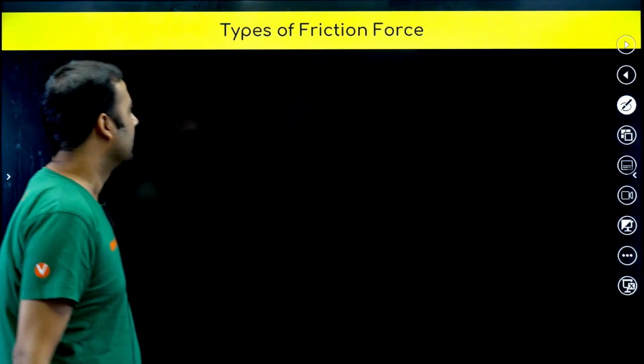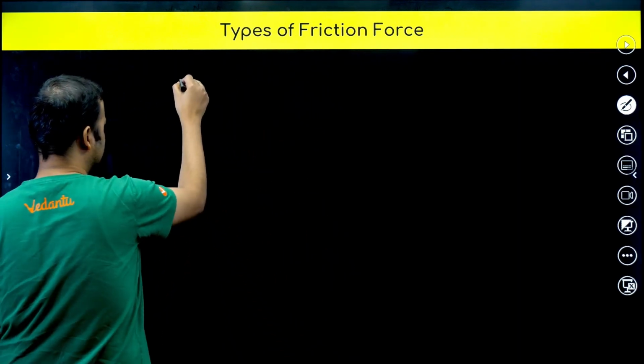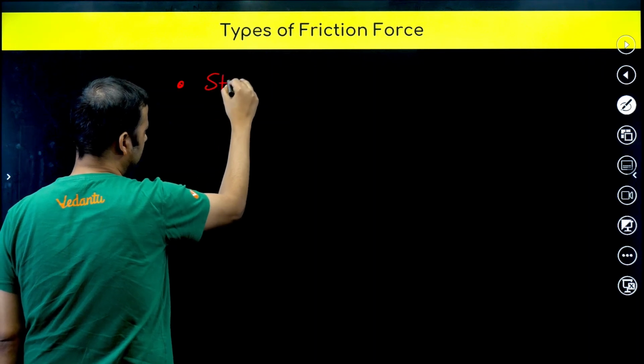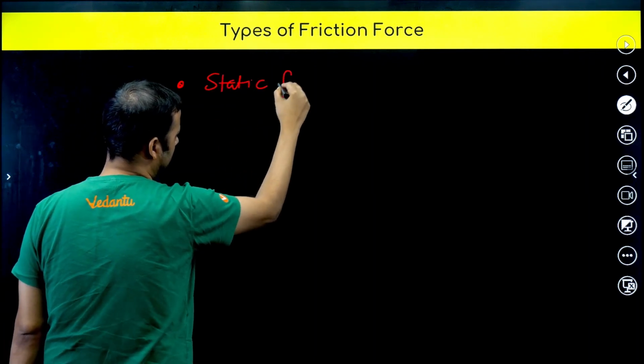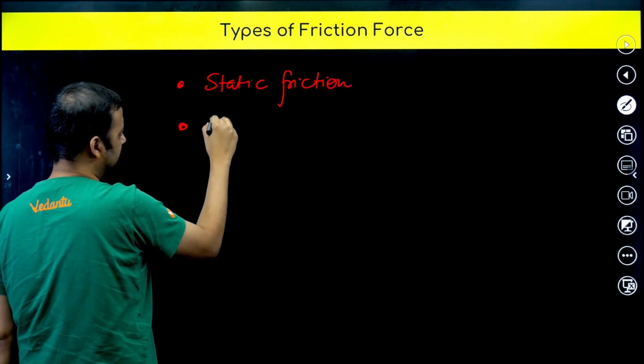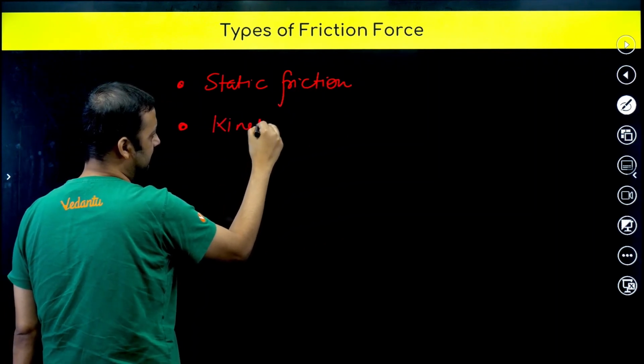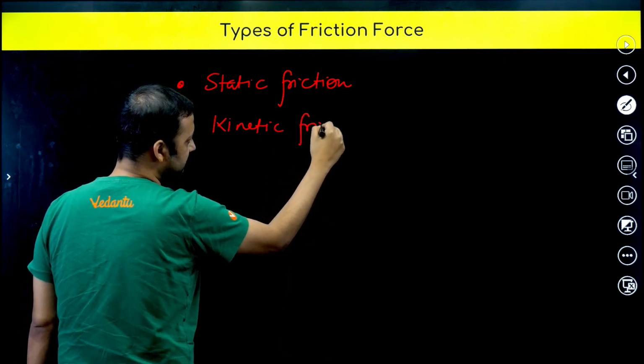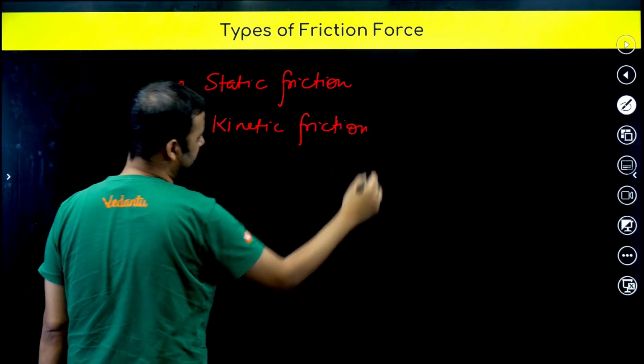Now what are the types of friction? Basically there are two types of friction. One is static friction, and the other is kinetic friction. Now let's see both the cases of friction one by one.